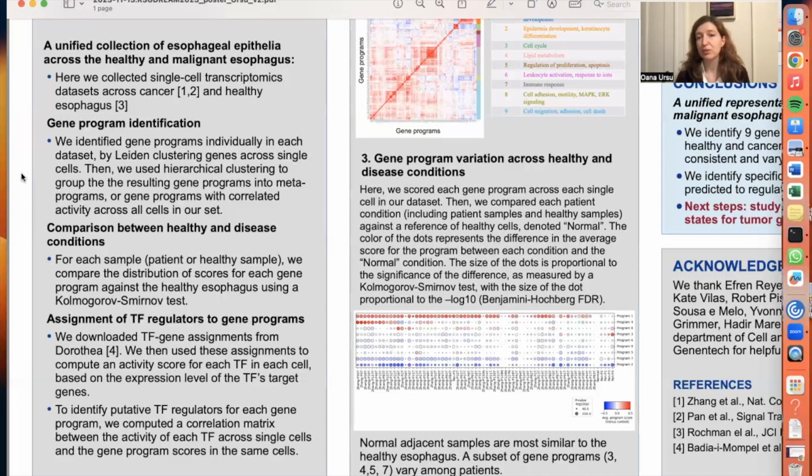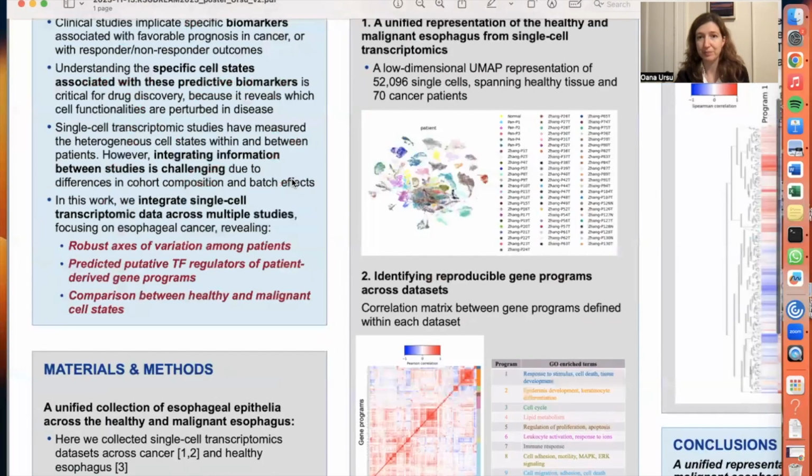It's important to note that this could happen through direct effects, meaning the transcription factor actually regulates the program. It could happen through indirect effects of the transcription factor regulating other transcription factors that regulate the program, or it could be that the transcription factor activity itself and the gene program are regulated by something else. And from this analysis, we cannot distinguish between these three options. So that's why the results that are presented here are preliminary.